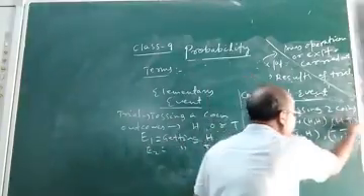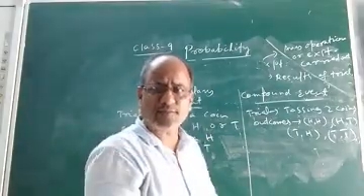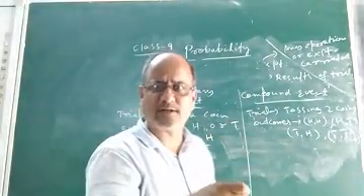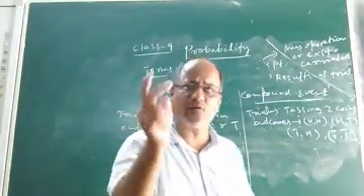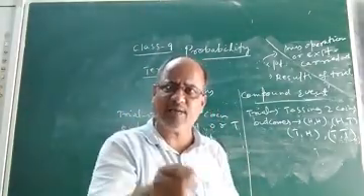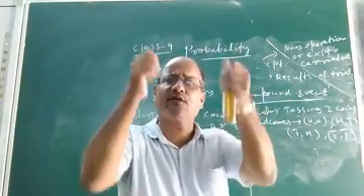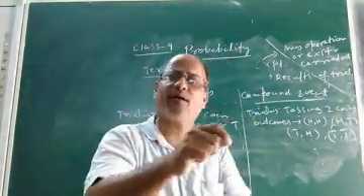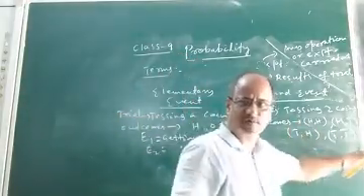These are the 4 possible outcomes, whether you toss two coins simultaneously or separately at different times. The total number of outcomes will be 4.